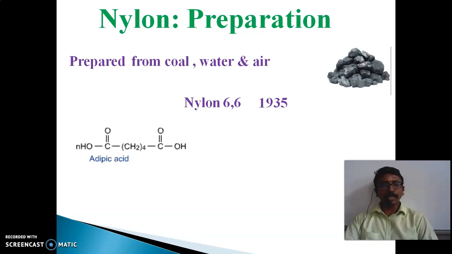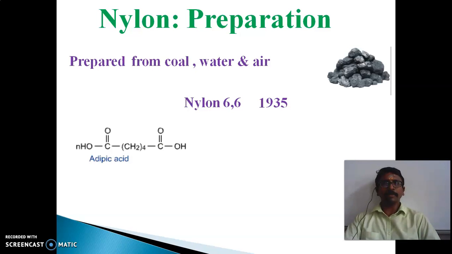The one monomer is adipic acid. In between it has CH2 four times, that is (CH2)4, which contains 4 carbons. And at the terminal positions it has carboxylic acid. What is the functional group of carboxylic acid, children? That is C double bond OH. The carboxylic acid is the functional group. What is the definition of a functional group, children?